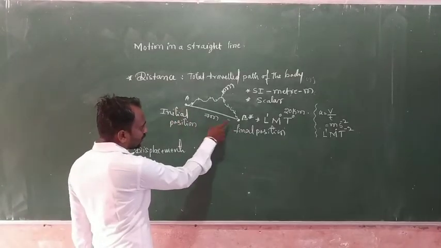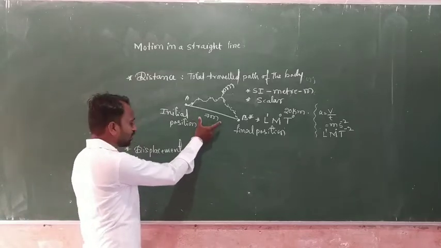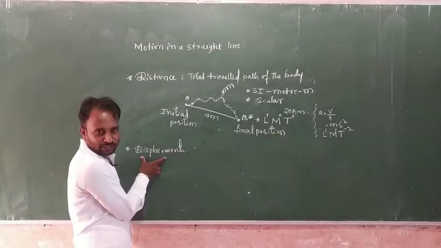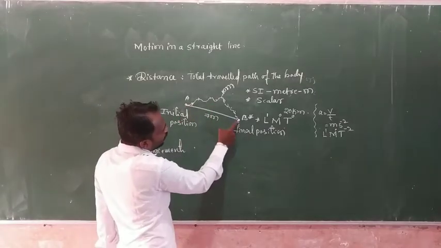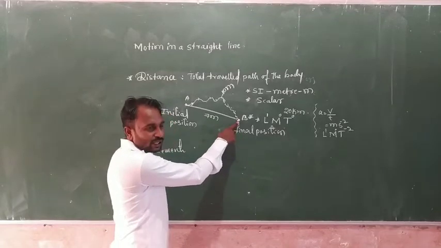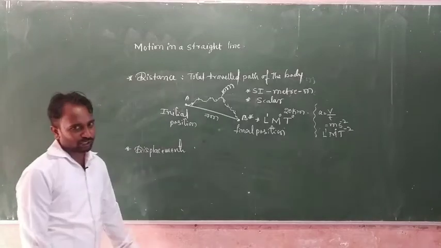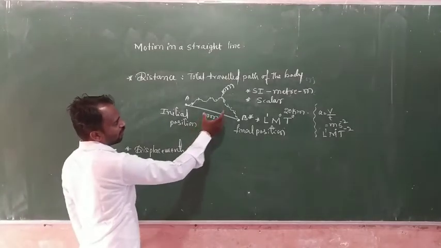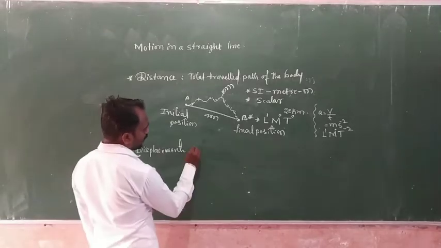The distance between these two is 7 meters, so this 7 meters we consider the displacement. And A to B along the path we consider the distance, the distance traveled, 10 meters. So displacement is 7 meters and the distance is 10 meters.